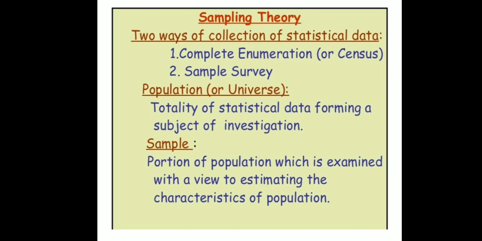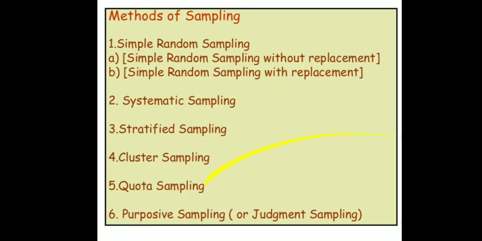If you want to study the income of each household or each person, then all the households in your study area are the population. Out of this population, what you select only for study is the sample, the portion of the population which is examined with a view to estimating the characteristics of the population.